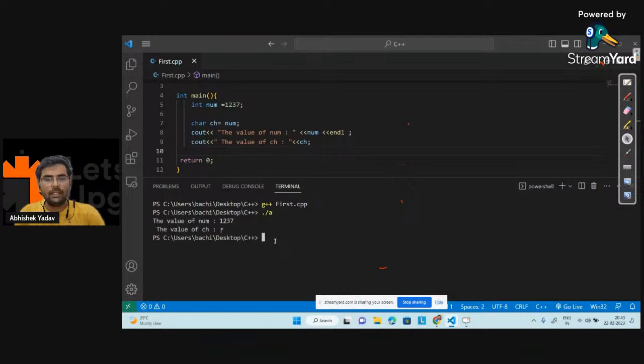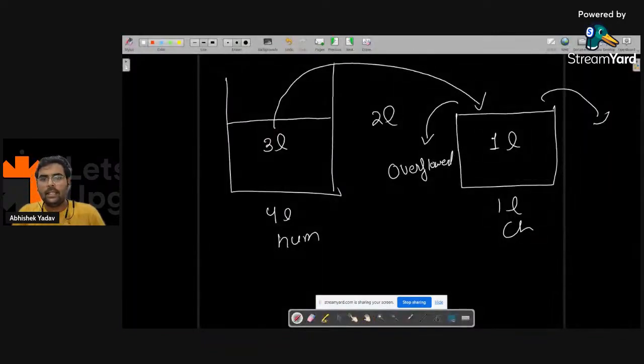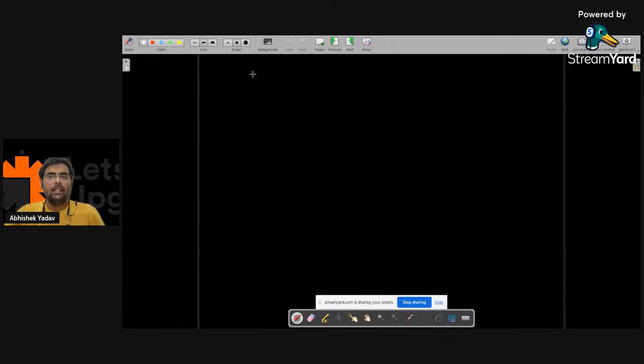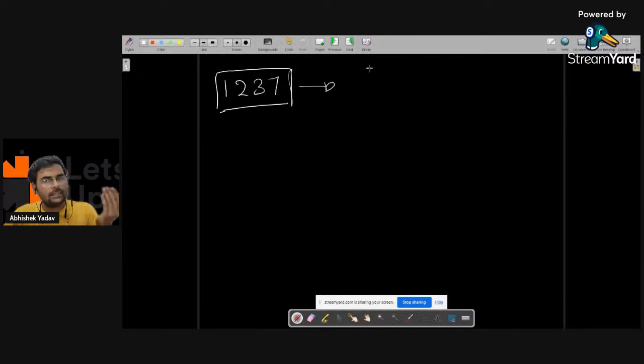So the moment I am running the code, here you can see what I am getting. I am getting a garbage value. Why? Because you are saying, hey, again the same thing, okay? Again the same concept. You have 1 2 3 7. It will occupy, guys, how many bytes? It will occupy more than 2 bytes. Let's assume it is occupying 3 bytes.